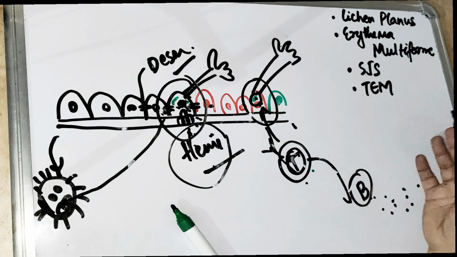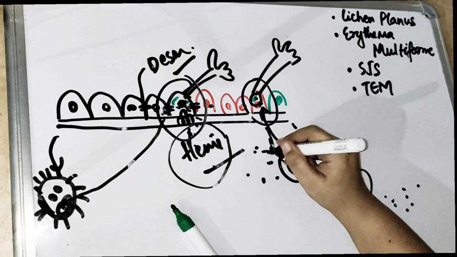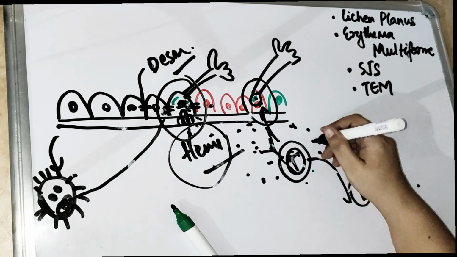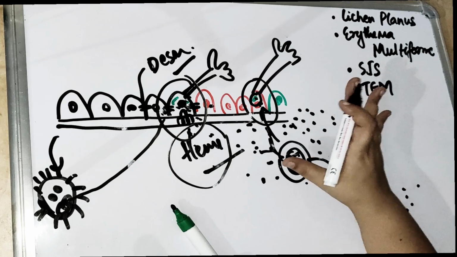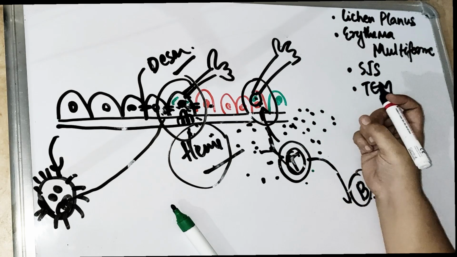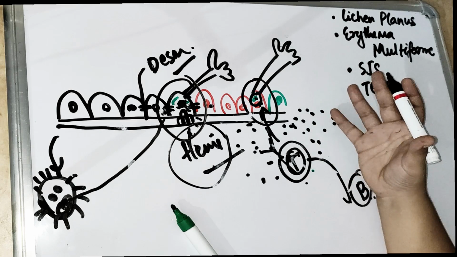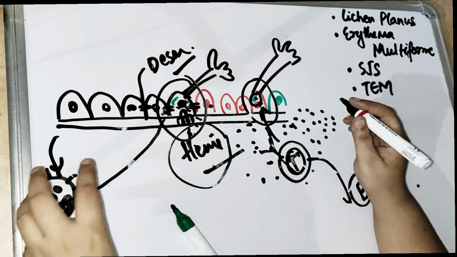And it doesn't stop. This T cell is going to call the B cells also. It is going to release the cytokines. These cytokines are very dangerous; you can think of them as acid. They are the inflammatory mediators. This inflammation is actually to kill the bacteria or the virus.